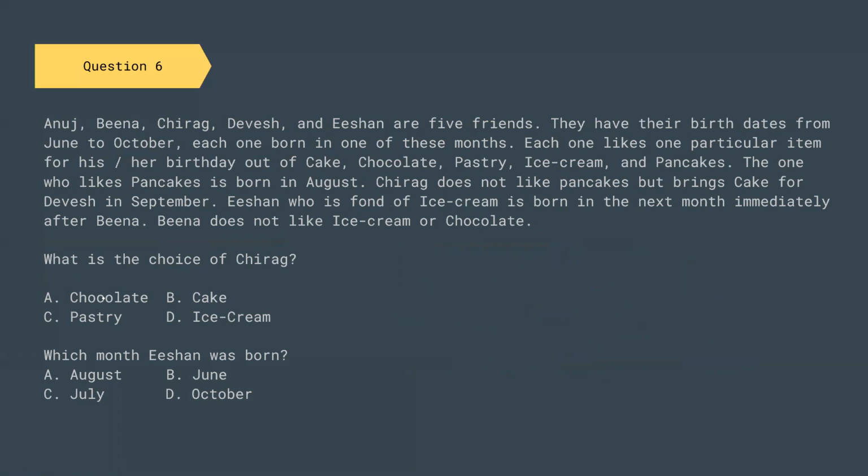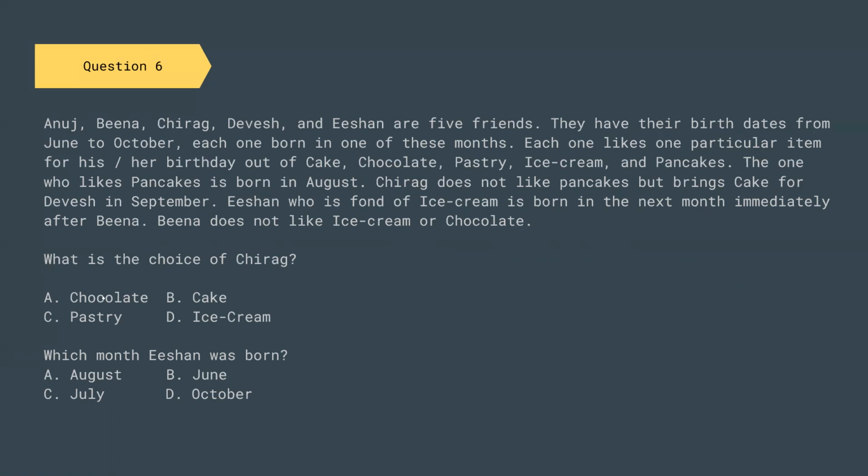Anuj, Bina, Chirag, Divesh, and Ishan are five friends. They have their birthdays from June to October, each one born in each of these months. Each one likes one particular item for his or her birthday out of cake, chocolate, pastry, ice cream, and pancakes.